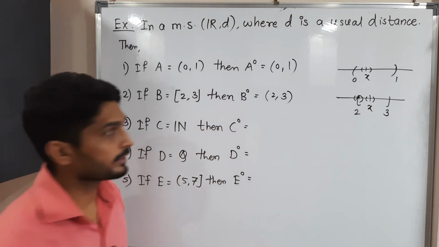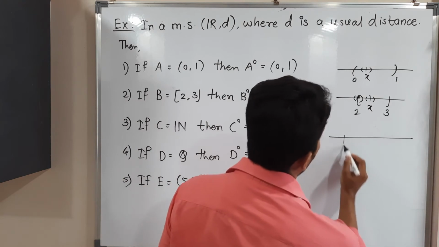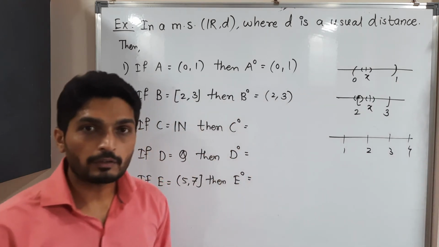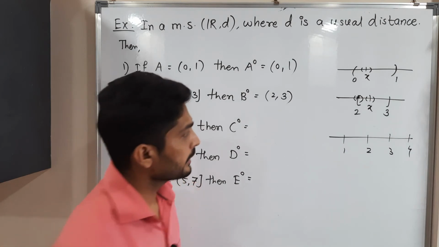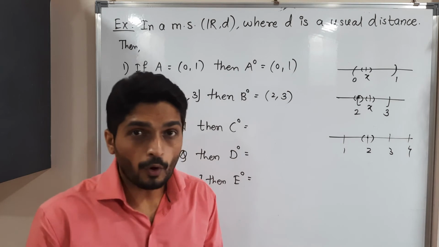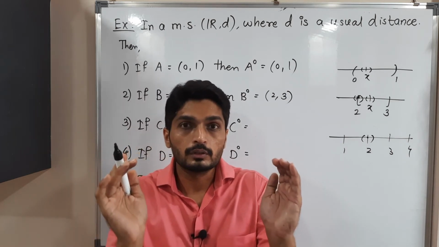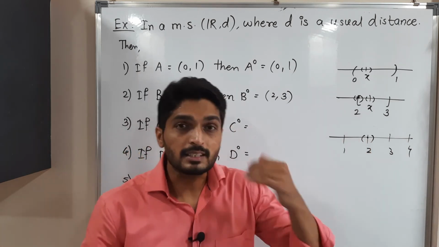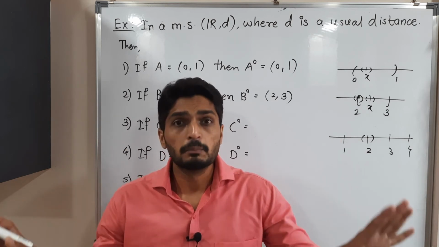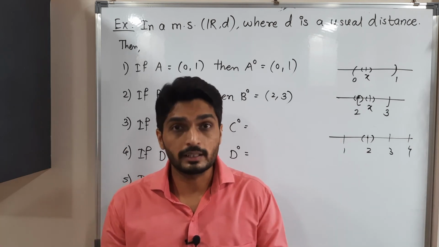The next set is the set of natural numbers: 1, 2, 3, 4, and so on. We have to find interior points. Let us discuss 2. Is 2 an interior point? If you draw a ball around 2, that ball contains infinitely many rational numbers, irrational numbers, many points, not only natural numbers.